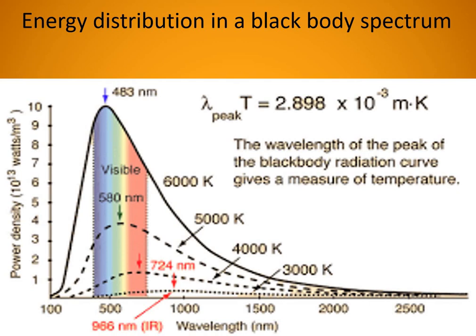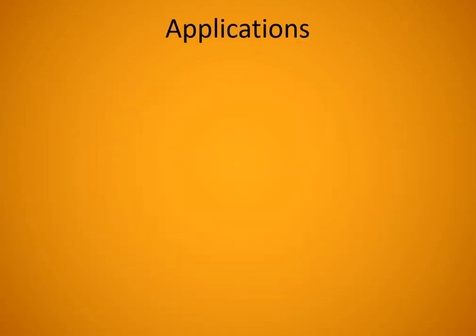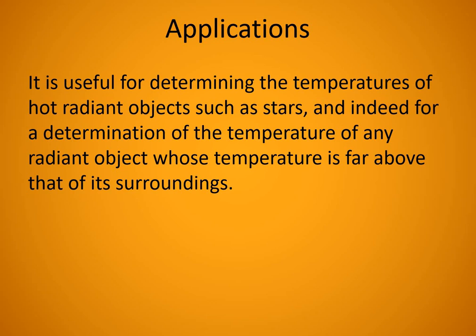So from this spectrum we can say that if temperature is larger, wavelength will be small, and if temperature is small, wavelength is large. You can see that the peak shifts to the right side as wavelength increases, or as temperature decreases, the peak in the spectrum shifts to the right side. That is the significance of this spectrum. And what are the applications of Wien's displacement law, or what is its significance?